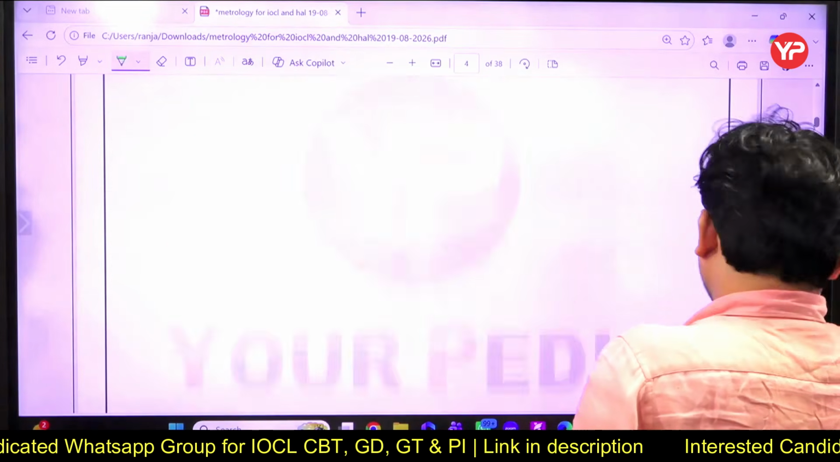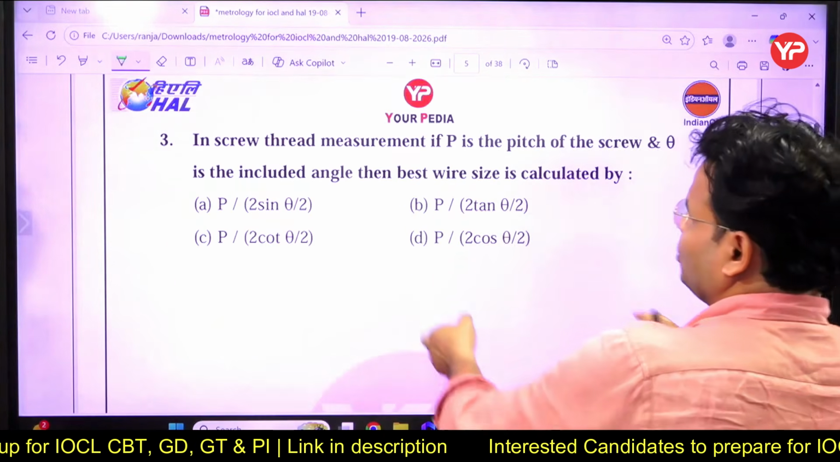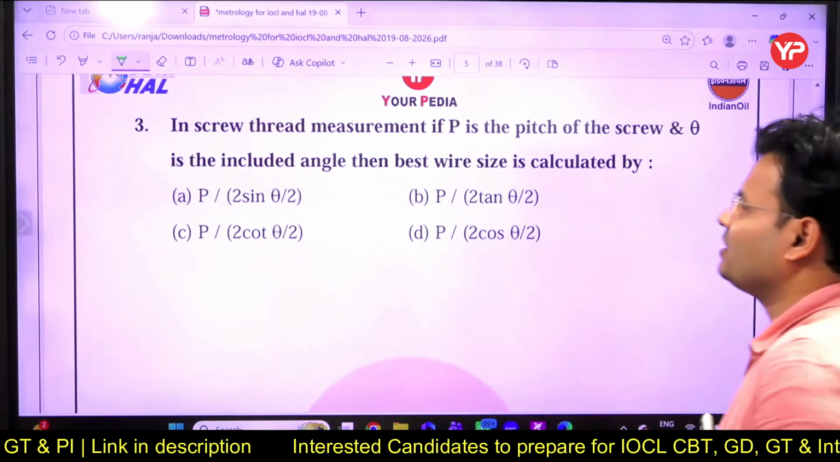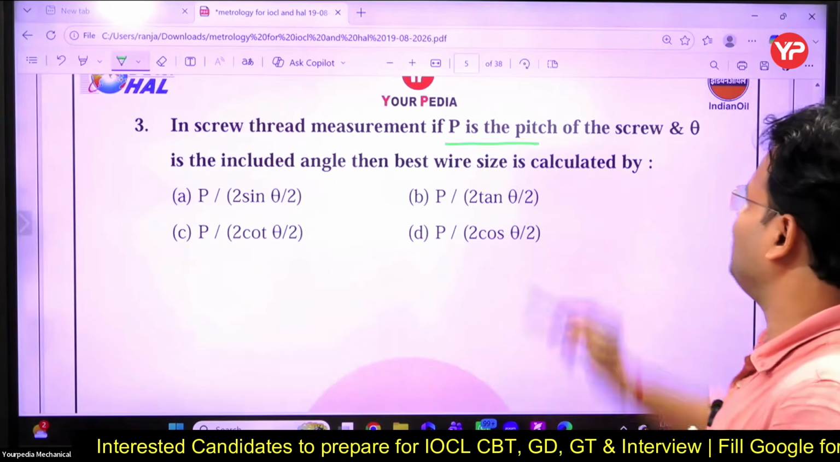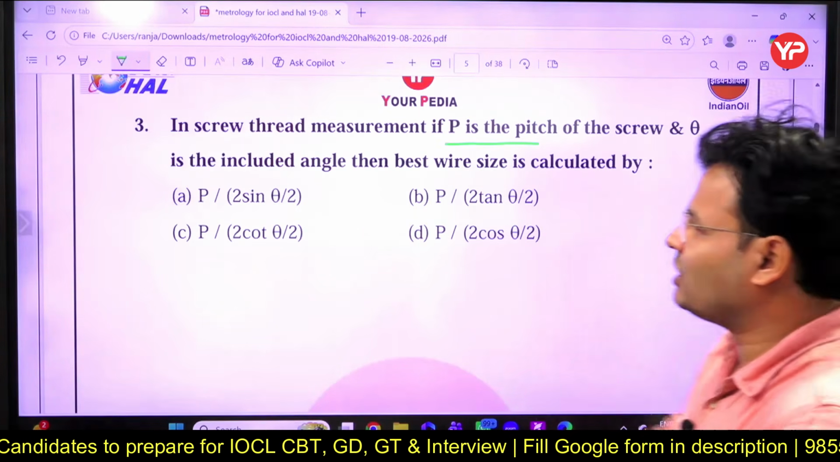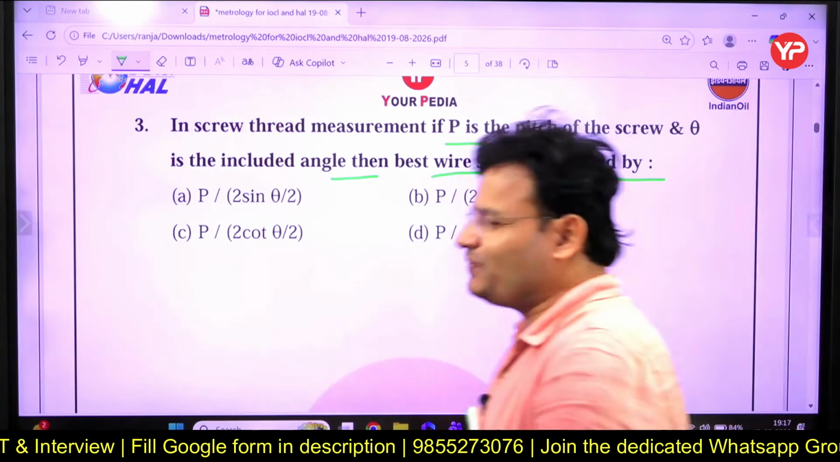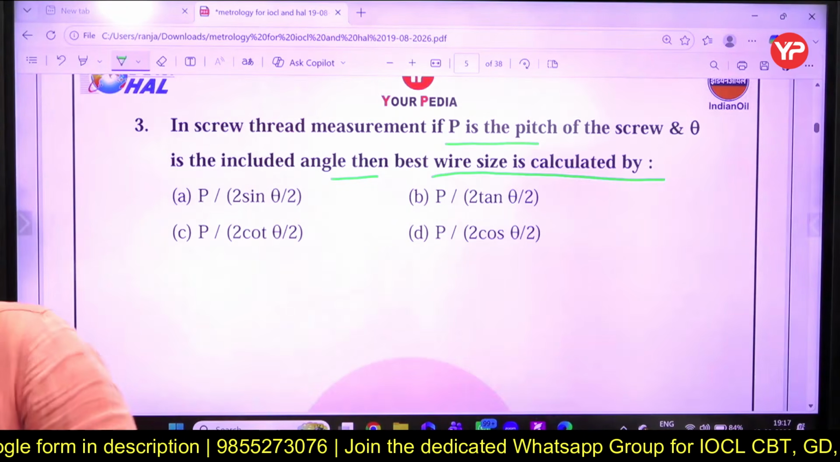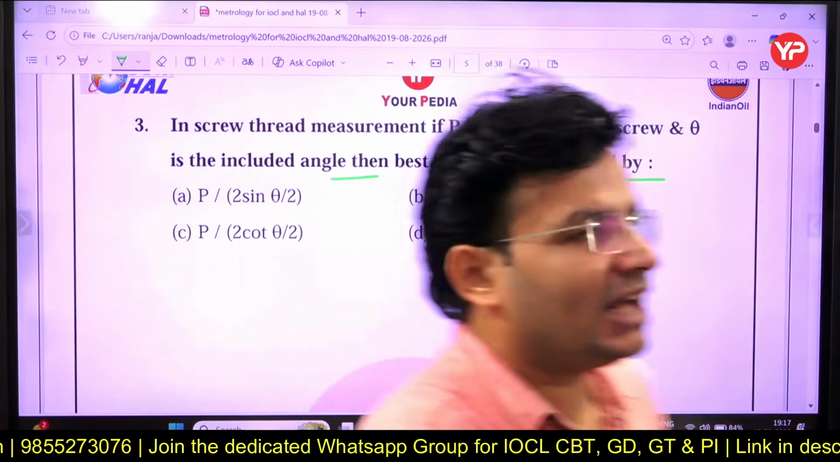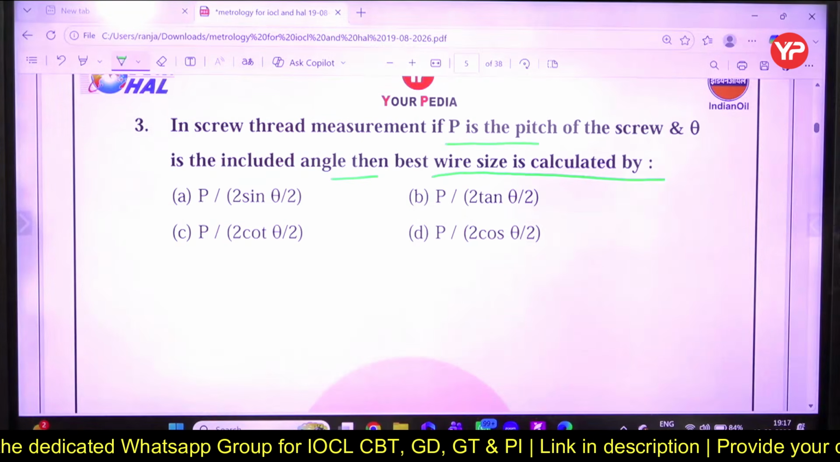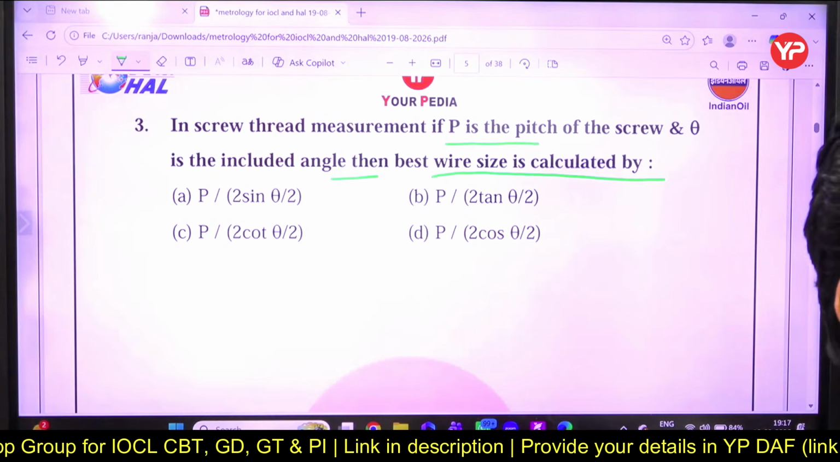Come to the next question. A screw thread measurement: if P is the pitch of the screw and theta is the included angle, the best wire size is calculated by a simple formula that has been asked several times in different exams. So please try to answer that question. What do you think about it?